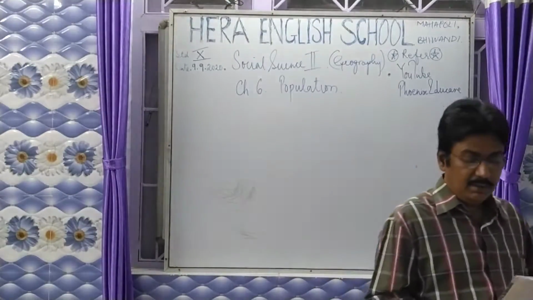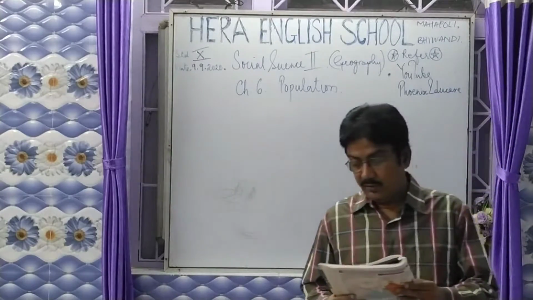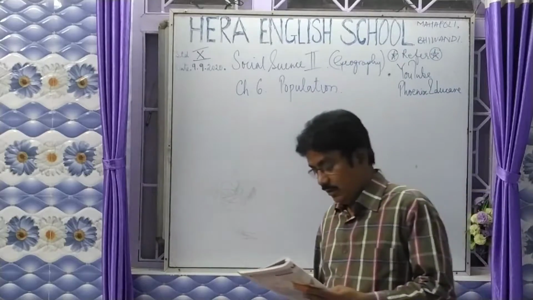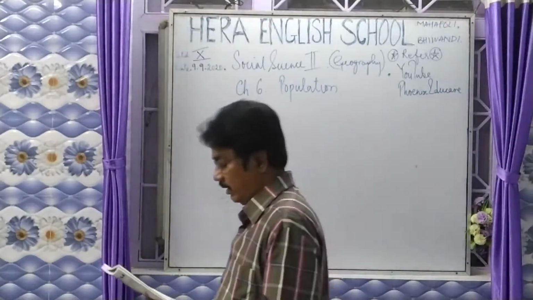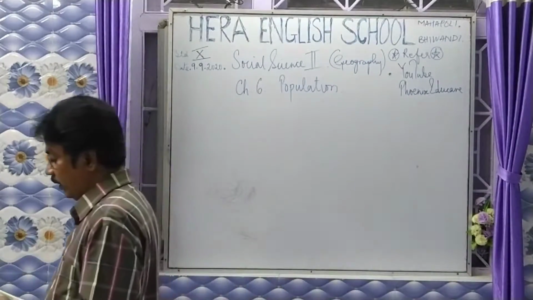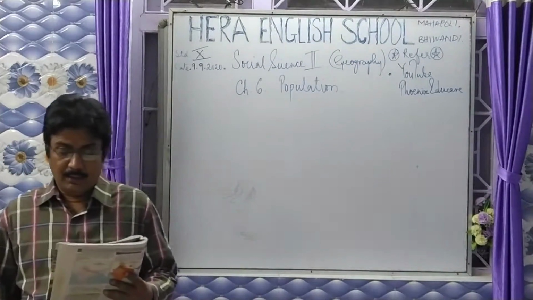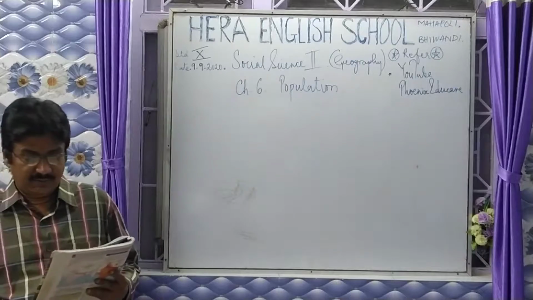51 to 100 is the states of Ceará, Paraná and Santa Catarina. Then 101 to 150 people living in 1 square kilometer is the states of Paraíba, Pernambuco, Alagoas.